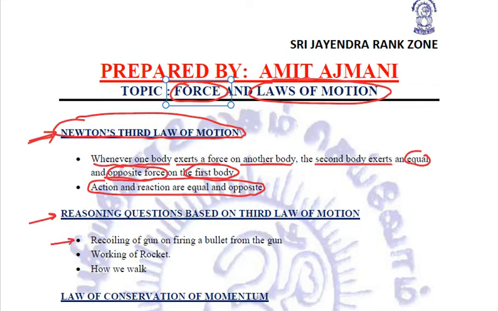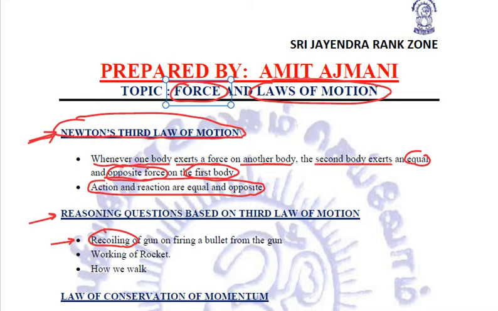First and quite common one is the recoiling of a gun on firing a bullet from it. What is meant by recoiling of a gun? The gun gives a back jerk, that is recoiling. Now when we fire a bullet, the gun also recoils back. This can be explained on the basis of Newton's third law of motion.